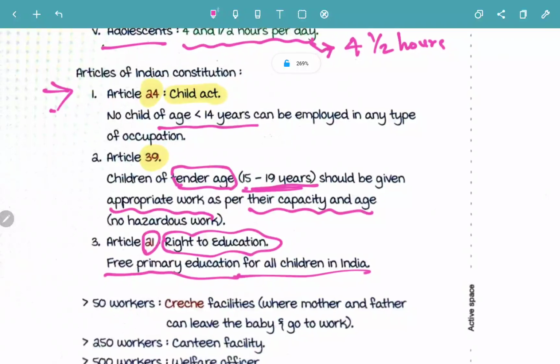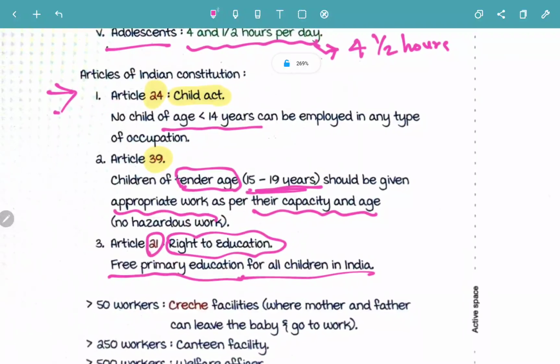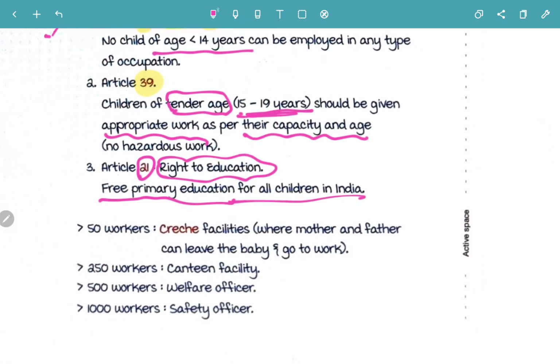So these are the three articles laid down by the Indian Constitution. Article 24, Child Act: children less than 14 years must not work. Article 39 is around the adolescents: for tender age, appropriate work should be given and not beyond their capacity and age. And Article 21 is the right to education, free primary education for all children in India.